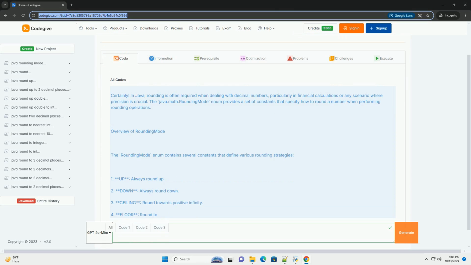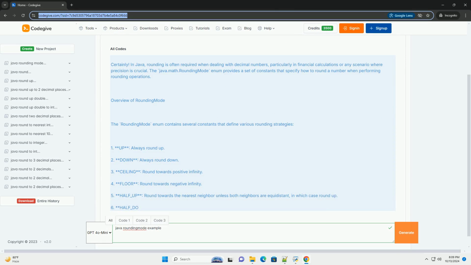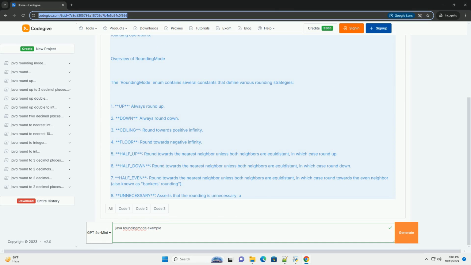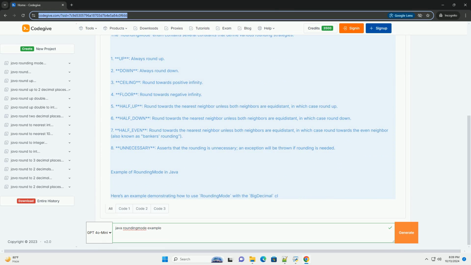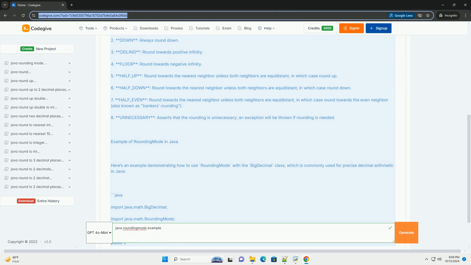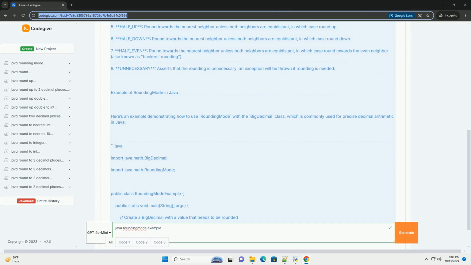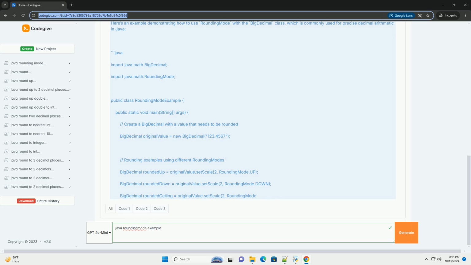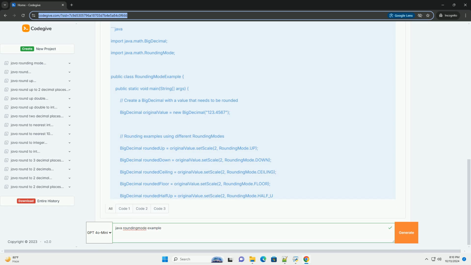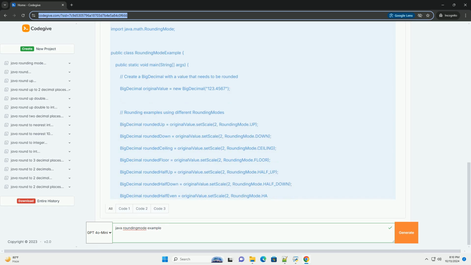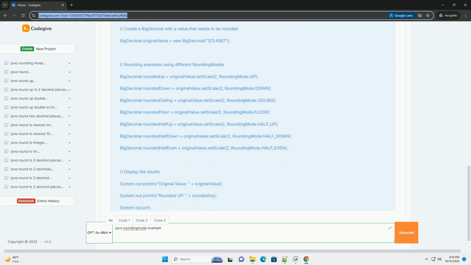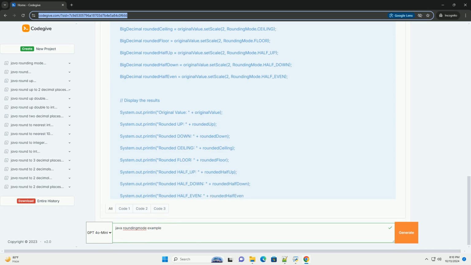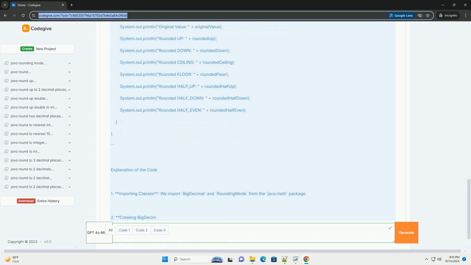Certainly. In Java, rounding is often required when dealing with decimal numbers, particularly in financial calculations or any scenario where precision is crucial. The java.math.RoundingMode enum provides a set of constants that specify how to round a number when performing rounding operations. Overview of RoundingMode: the RoundingMode enum contains several constants that define various rounding strategies.